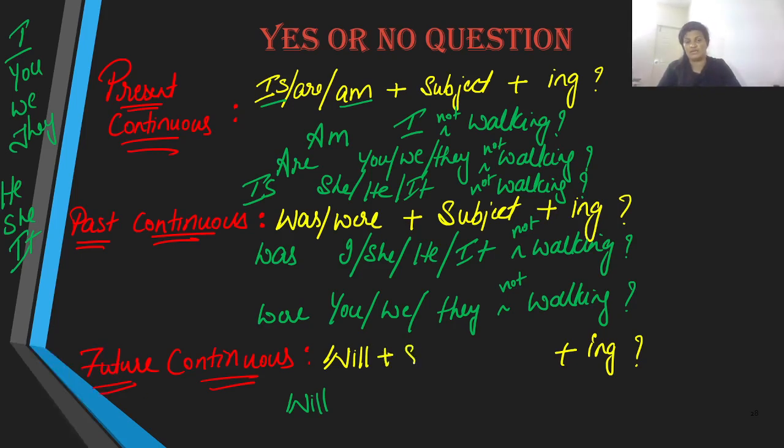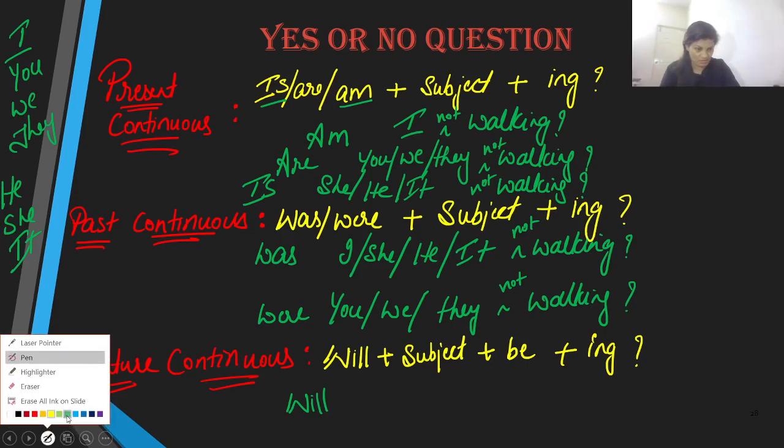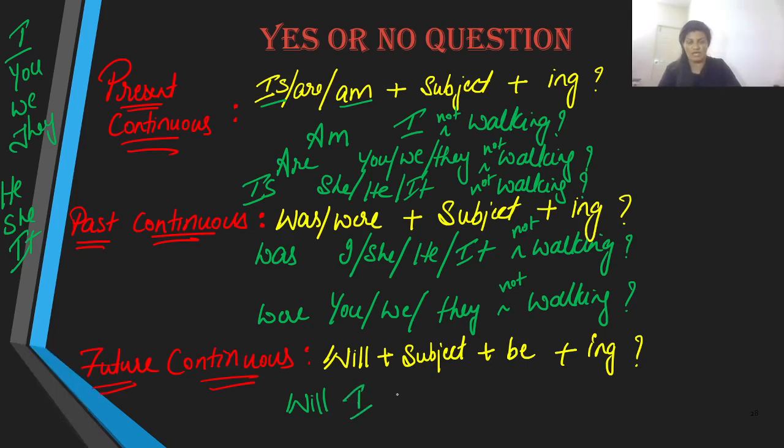Will, and then comes the subject, and then comes be, and then the ing verb. And the sentence goes like this. Will I be walking? Will I be walking, or will she be walking? Will he be walking? Will they be walking?